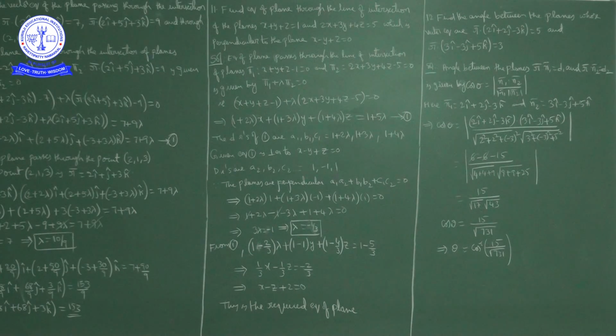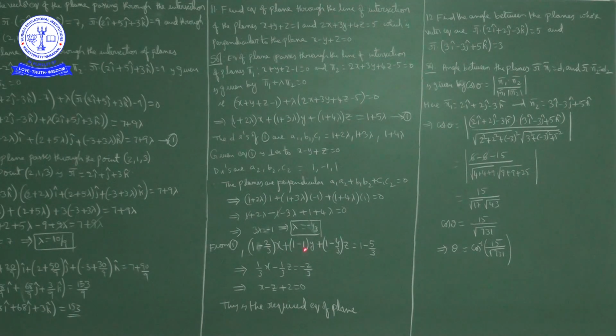Substituting the lambda value, minus 1 by 3, in equation 1, what can we write? 1 plus 2 lambda is 1 minus 2 by 3, into x.